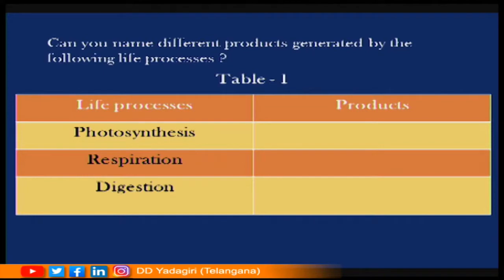Yes, glucose, oxygen and water. In respiration, carbon dioxide and water are produced. In digestion, nutrients are produced, and the undigested, unabsorbed food is eliminated in defecation as fecal matter.